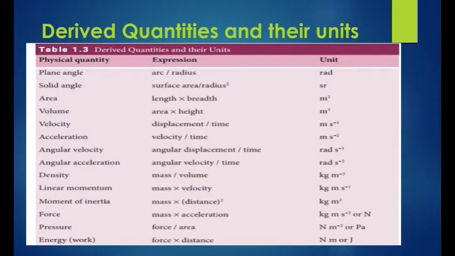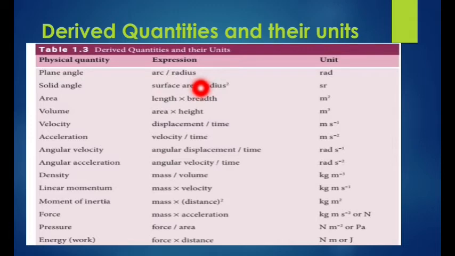It's very important, just the expressions, very important. See the first derived quantity, that is plane angle. It is used in the circle. The expression of plane angle is arc by radius.